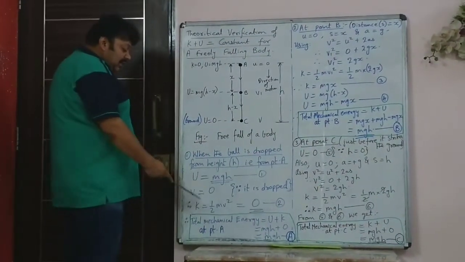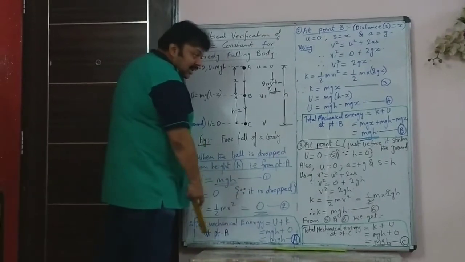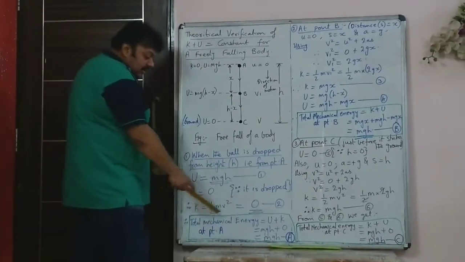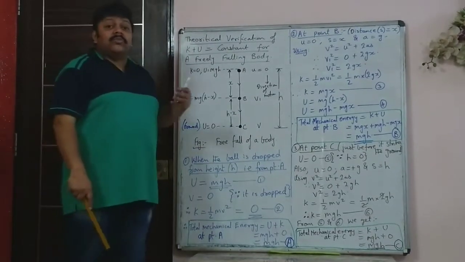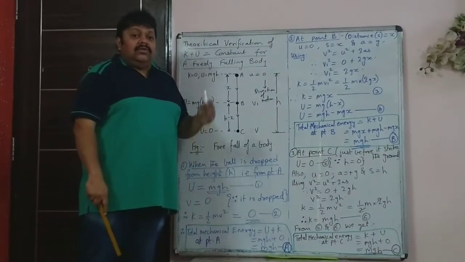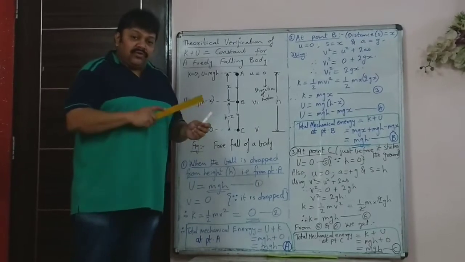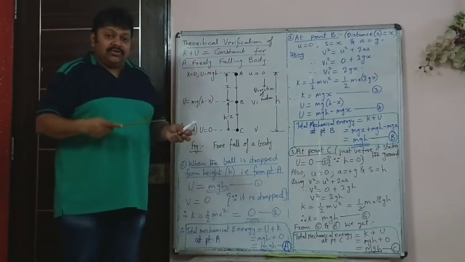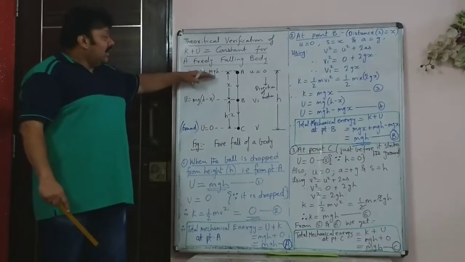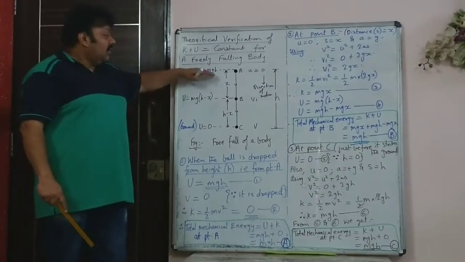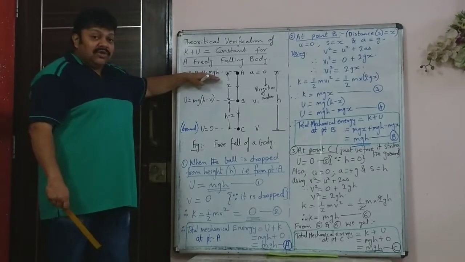What was the total energy at point A? The total mechanical energy at point A was also mgh. So this is what you are trying to prove: that during the conversion of one form of mechanical energy to another form, that is when the ball is dropped, the kinetic energy was 0 initially, all the energy was potential energy.